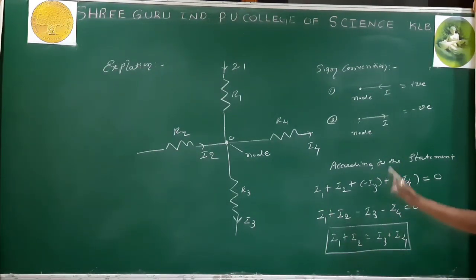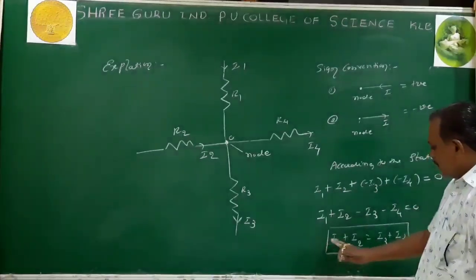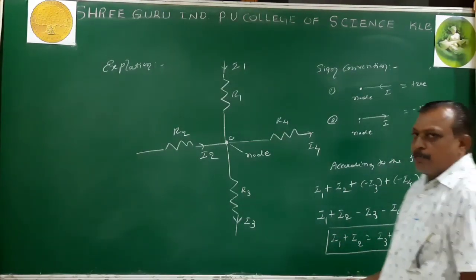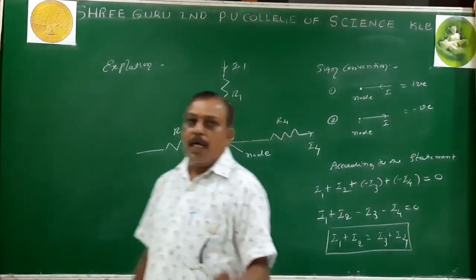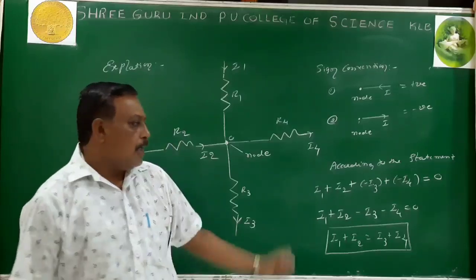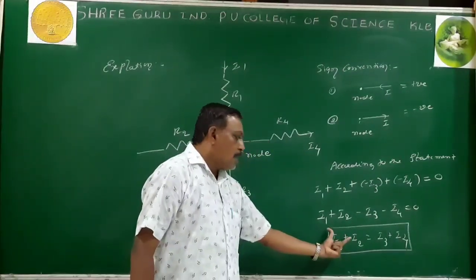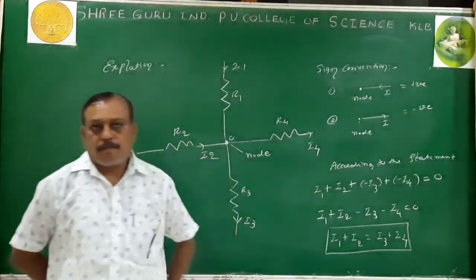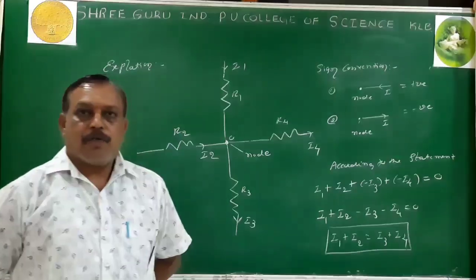Hence, current is directly proportional to charge. Whatever amount of charge enters the junction, the same amount of charge leaves the junction. Hence, the total amount of charge in the system remains the same. Hence, it signifies the law of conservation of charge. Is it clear? Shall I move to the next?